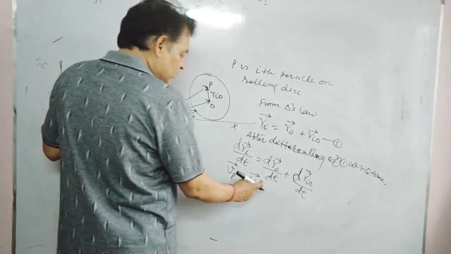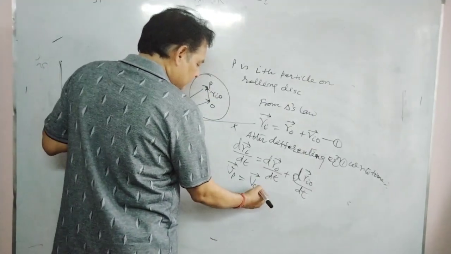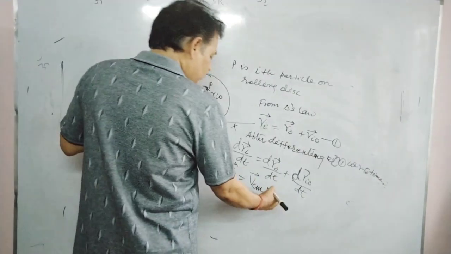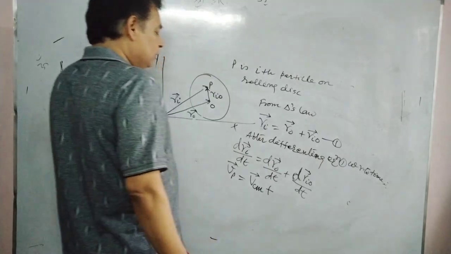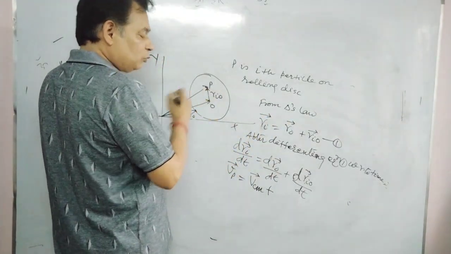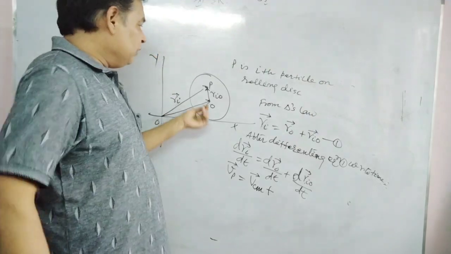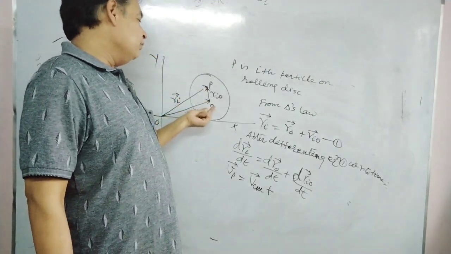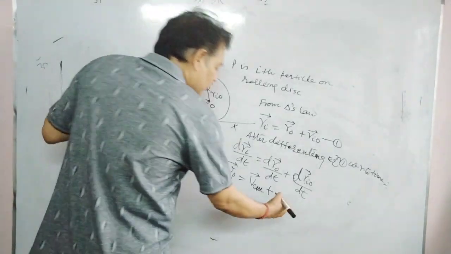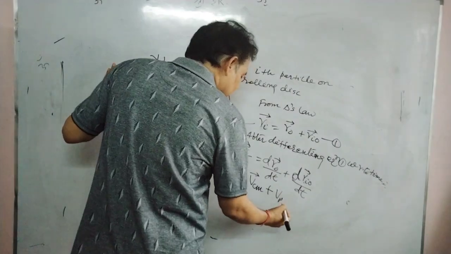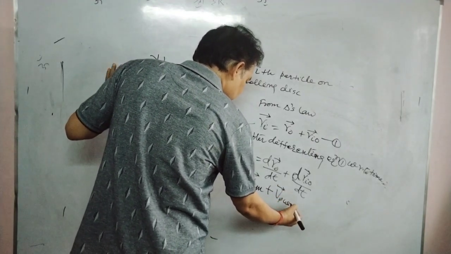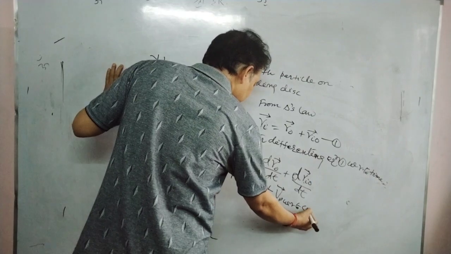I will say this as VCM, or V naught, whatever. Plus, this one is the velocity of point P, the ith particle, with respect to center of mass.